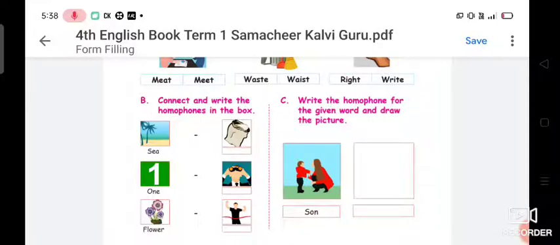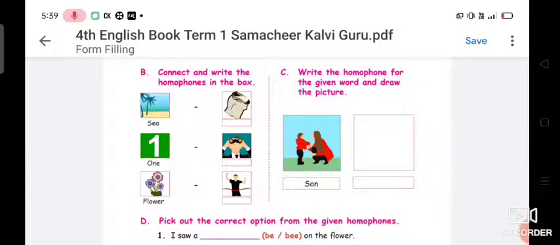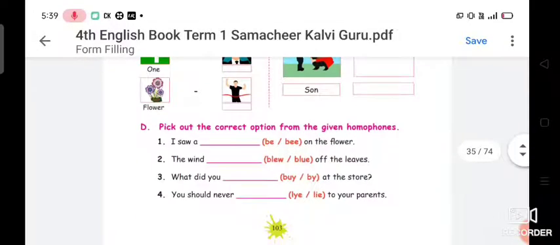Okay, next, write the homophones for the given word and draw the picture. S-O-N, son. You can see a mommy and her son. Okay, so what is the homophone for S-O-N? Yes, S-U-N, sun. So S-O-N and S-U-N give a similar sound. So you have to draw a picture of the sun and write it in the box given there.